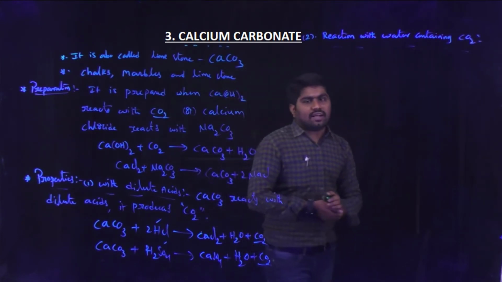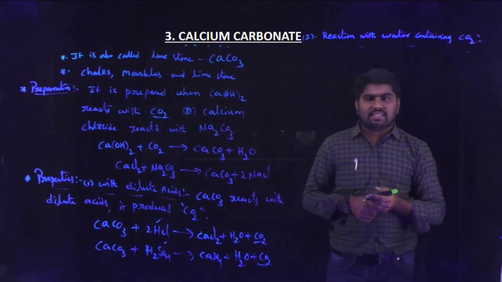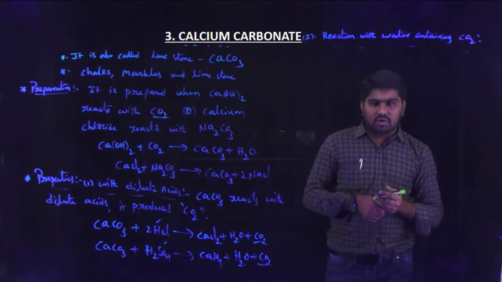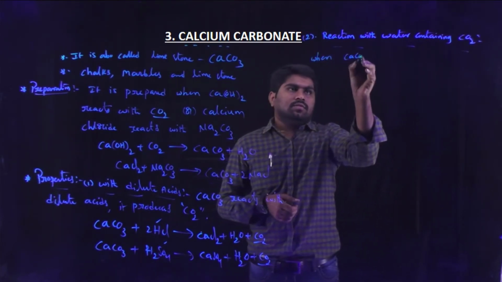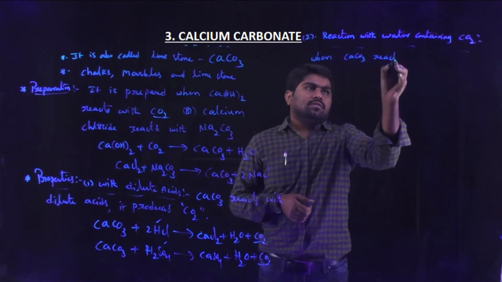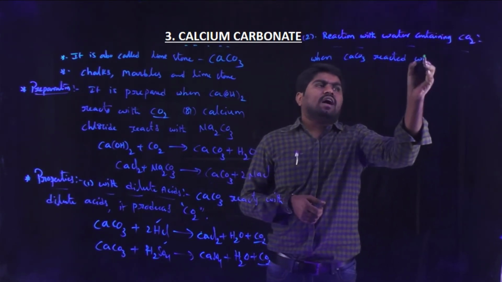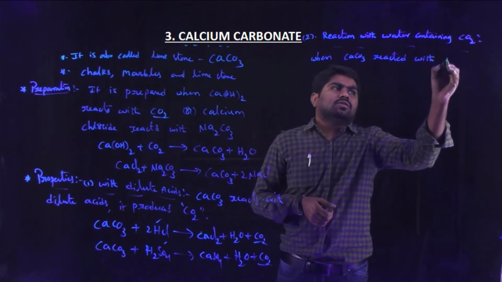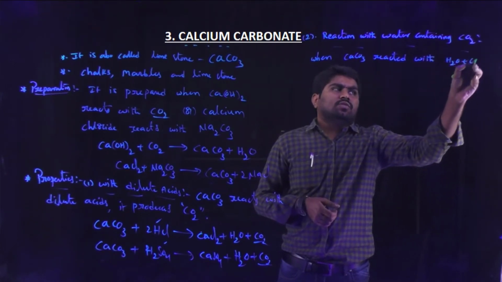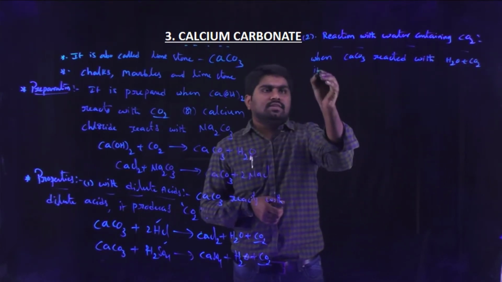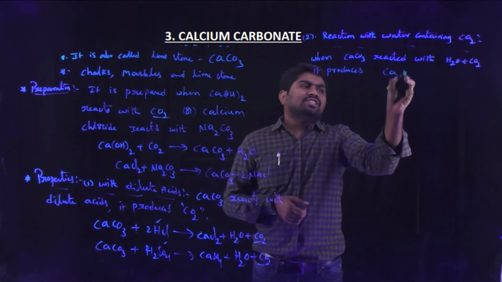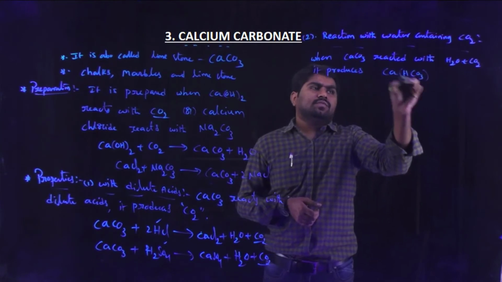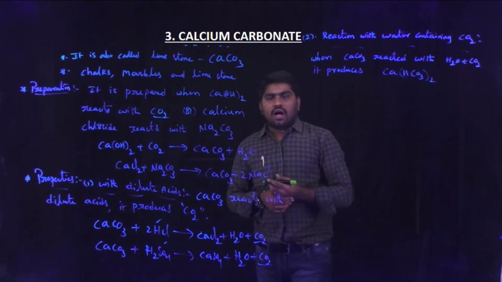Now coming to the second property, reaction with water containing CO2. When calcium carbonate reacts with water plus CO2, it produces calcium hydrogen carbonate.